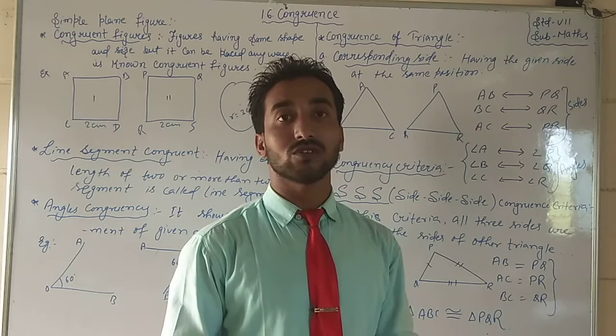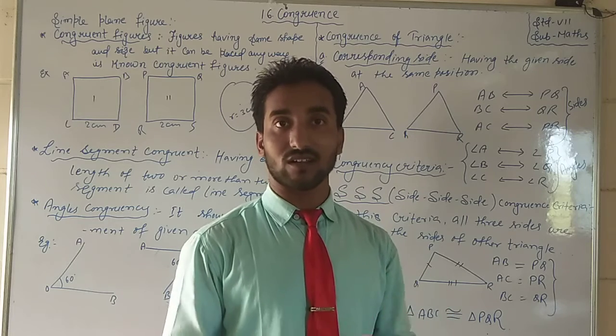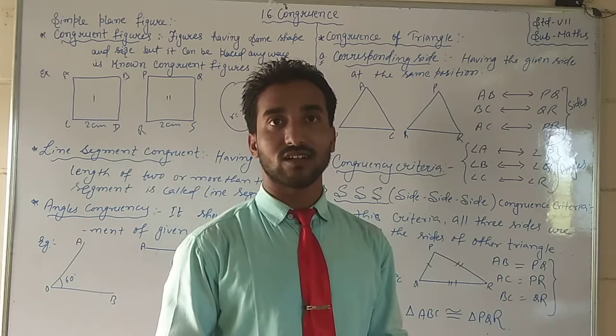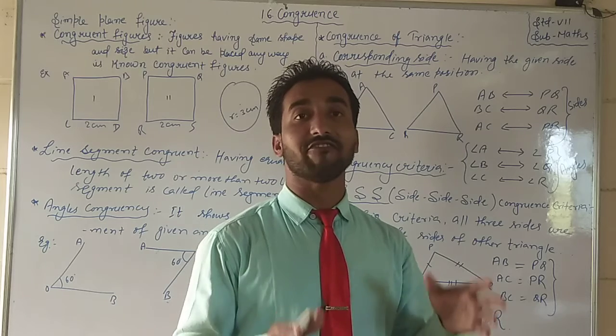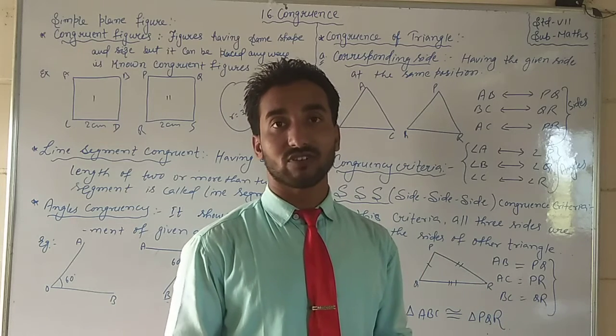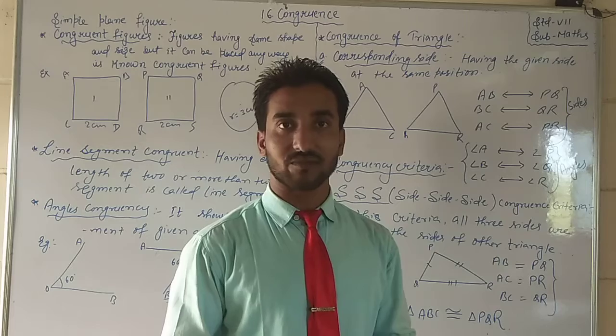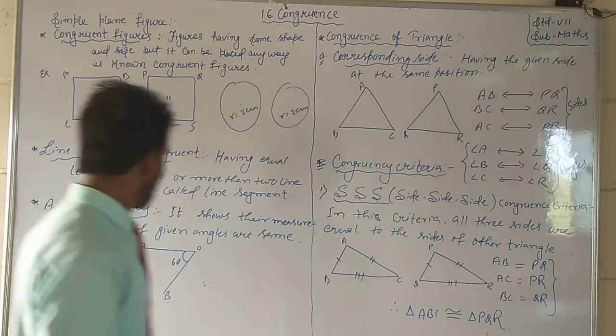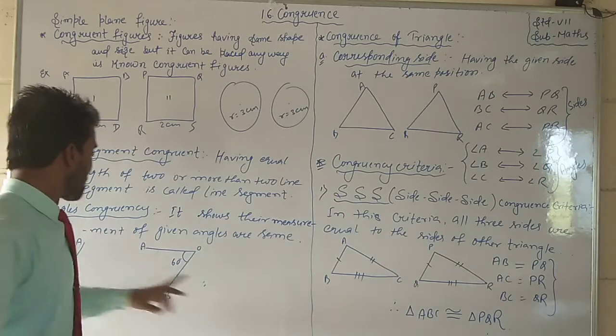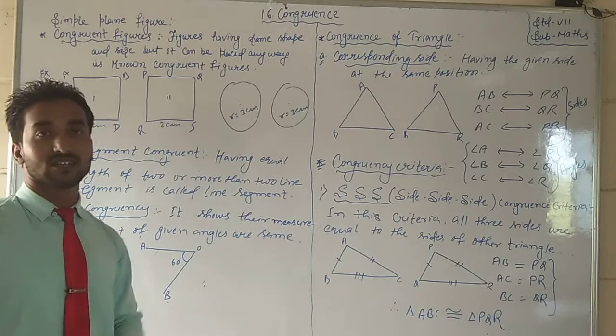Here we have to show the same measurement of angles. Angle congruency means having equal measurements of angles in the given figure. So we can say their measurements are the same.